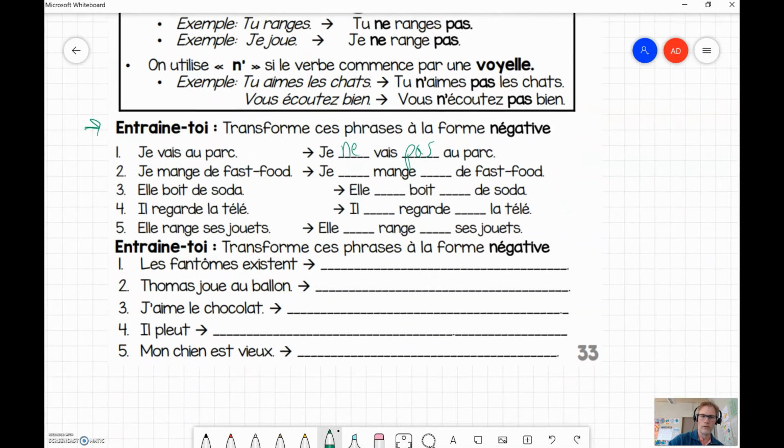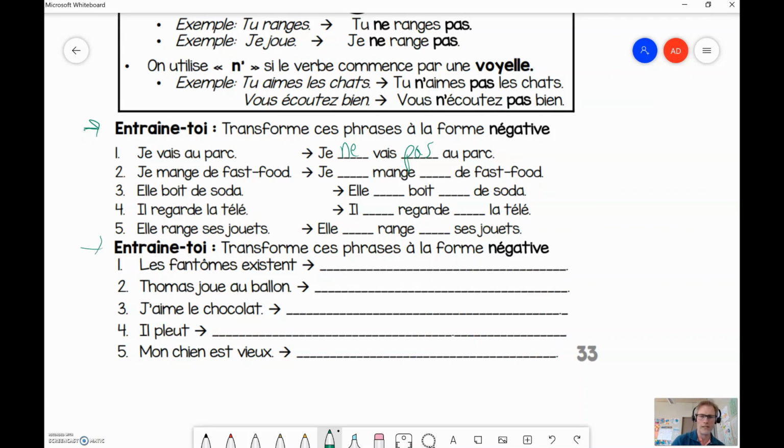And one more thing to do. Transforme ces phrases à la forme négative. Les fantômes existent. So here we go. Same thing. Les fantômes, so nothing changes. N'oublie pas l'apostrophe. Ne. So remember, if you've got a vowel, you've got to just put the N apostrophe. N'existent pas. You just add a ne and a pas. Okay? So, je vous laisse avec le reste.